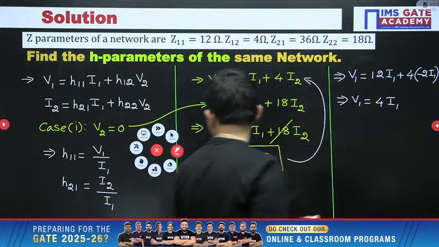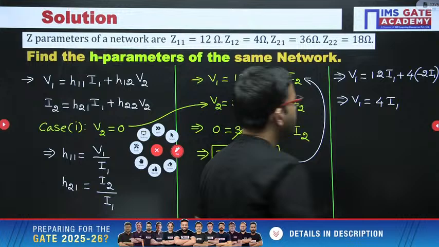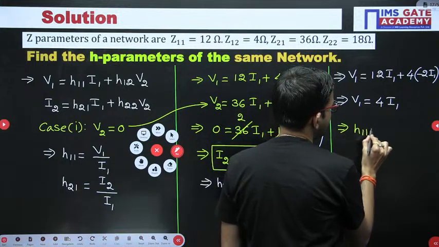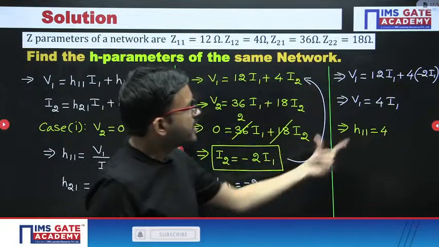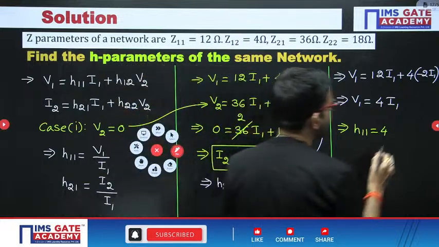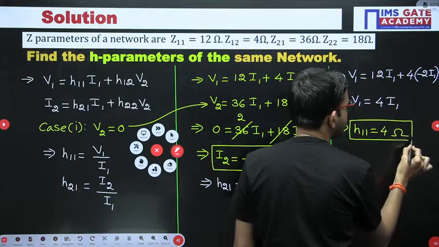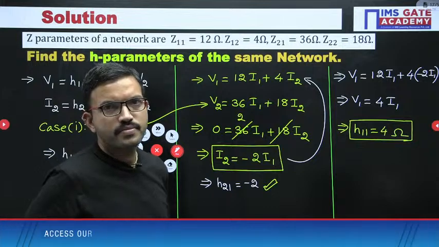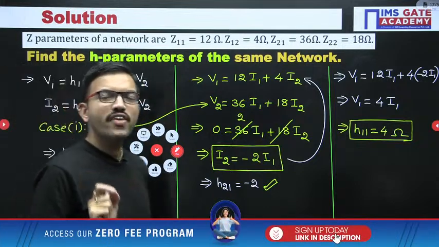So just observe here. V1 by I1, that means you are getting 4. That is nothing but your H11. H11 equal to 4. Now what are the units? Here you are taking the ratio of voltage and current, that is nothing but impedance or resistance. Units will be ohm. H11 equal to 4 ohm. So like this logic you can follow in the GATE exam. I hope all of you understood how to find the H parameters.